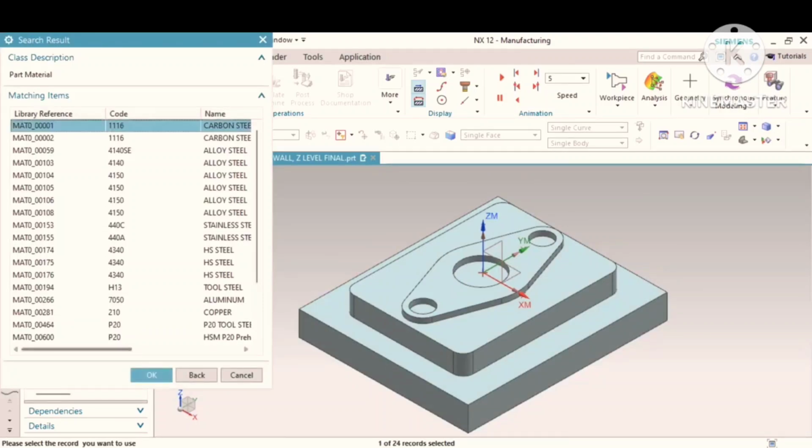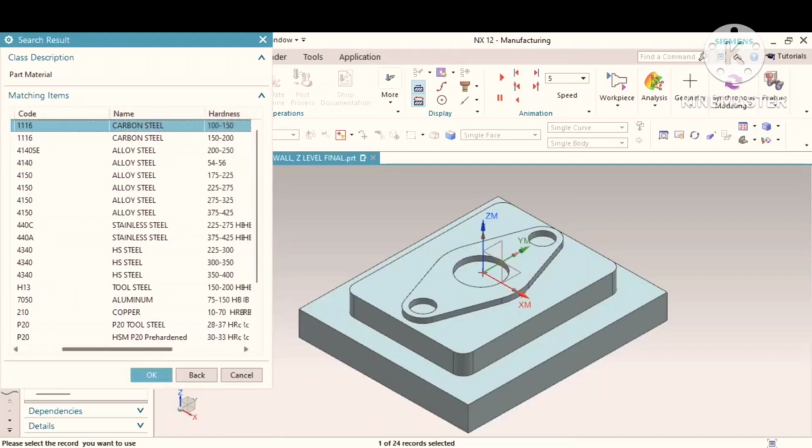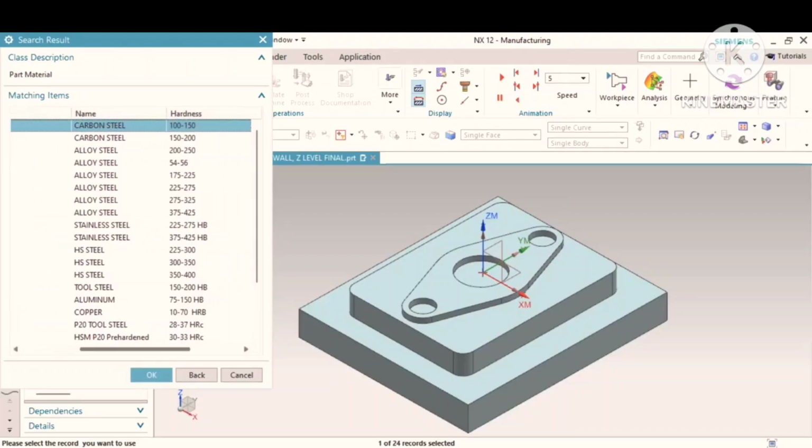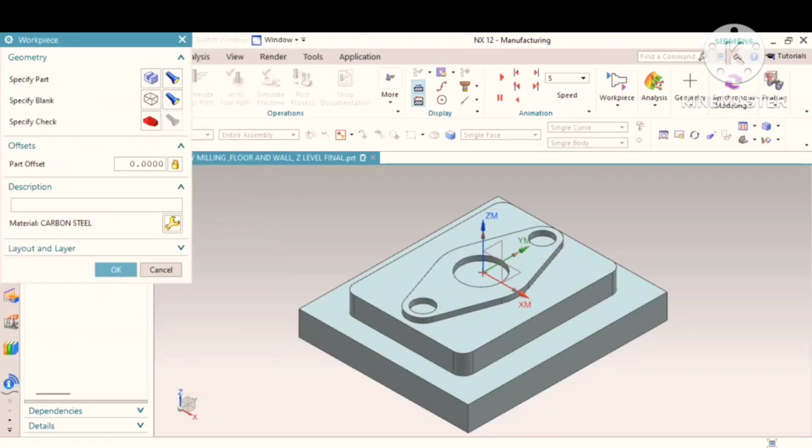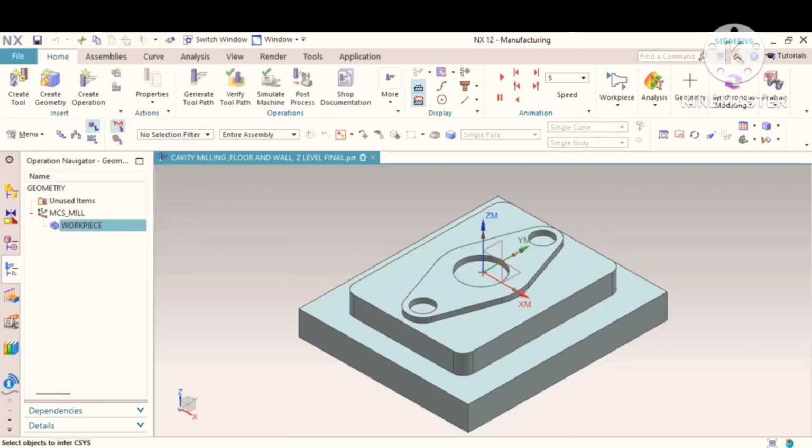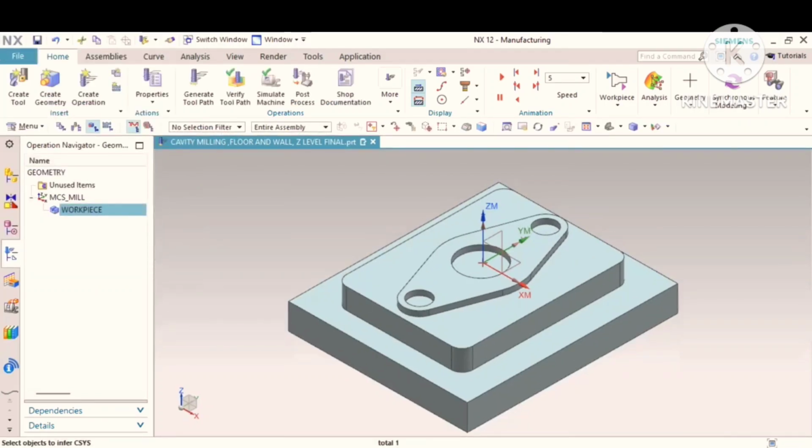I can go for 1116 carbon steel. It has 100 to 150 free machining properties. For reference, you can enter MS or mild steel. Okay. Now we have selected MCS and workpiece.